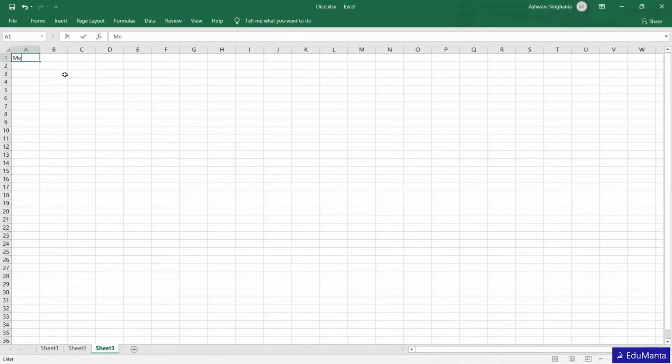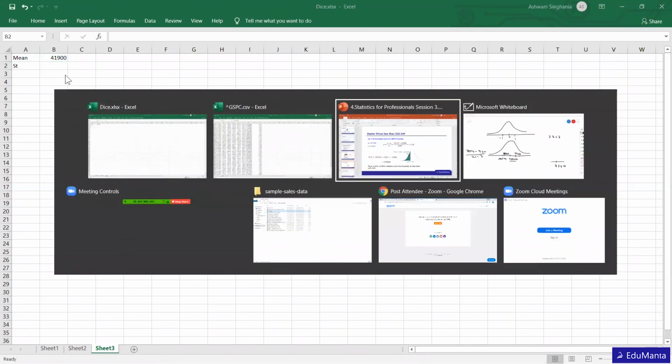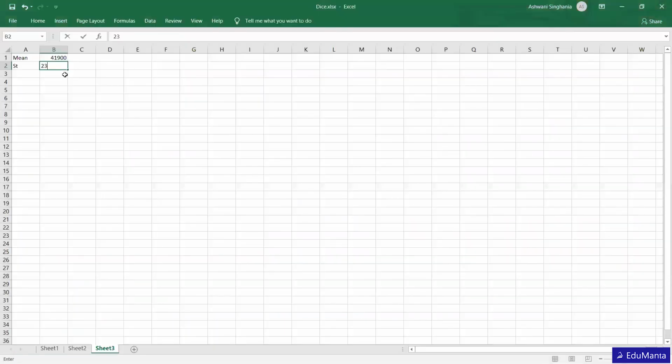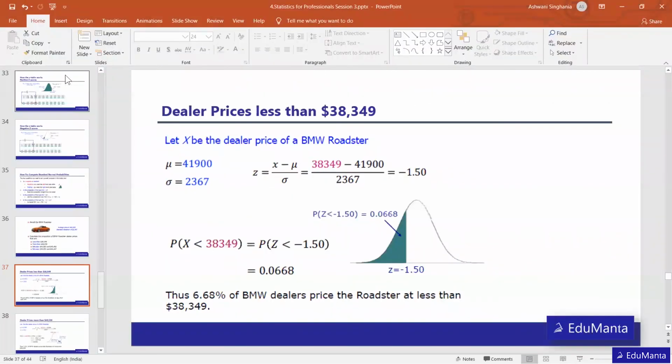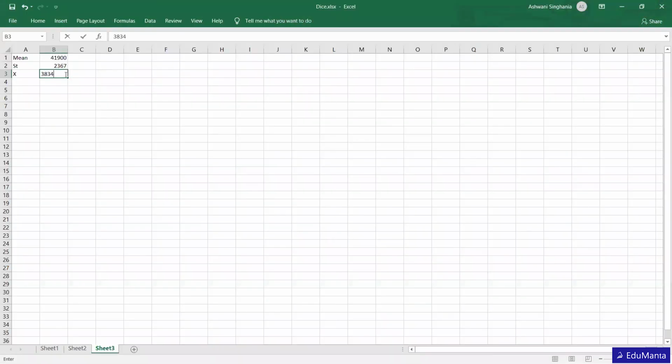In this case the mean is 41,900, right? And then the standard deviation is given as 2367, and X is given as 38,349. I hope you understand what the mean is, what the standard deviation is, and what X we are looking for. We have to see what is the percentage of cars being sold below 38,349 given certain conditions. What are the conditions?